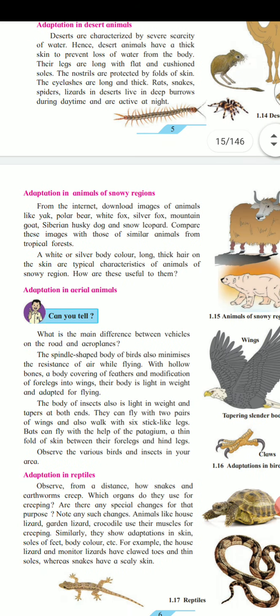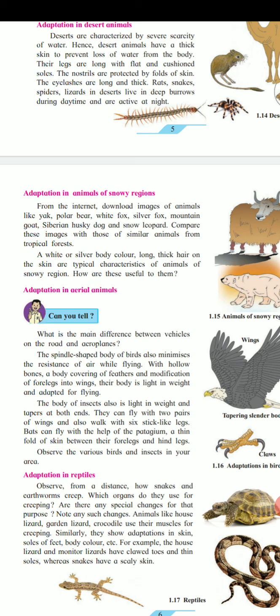A white or silvery body color and long, thick hair on the skin are typical characteristics of animals of snowy regions. How are these useful to them? Because in a snowy region the atmosphere is very cold.